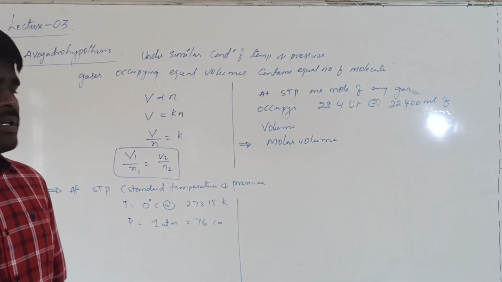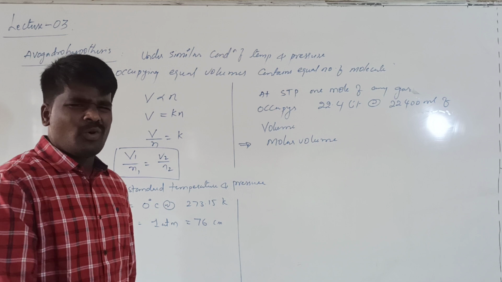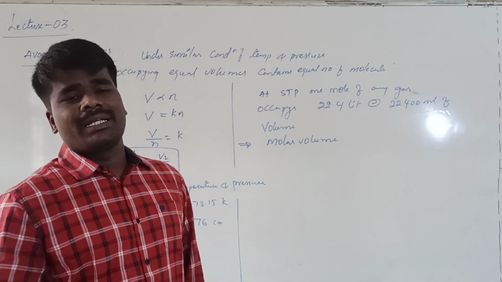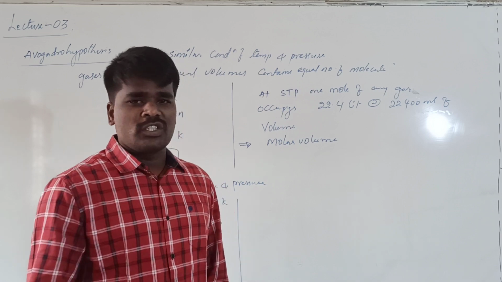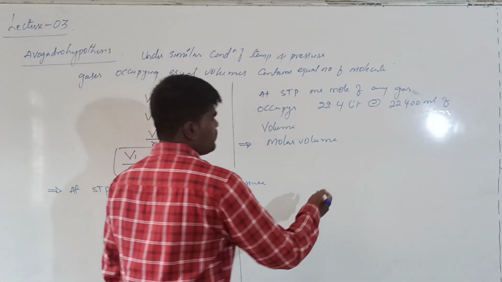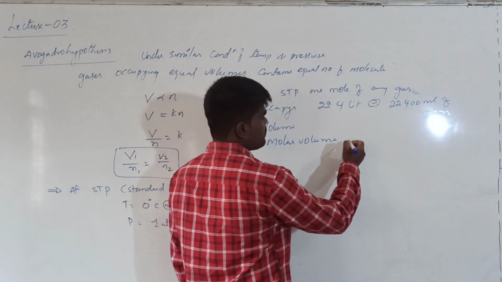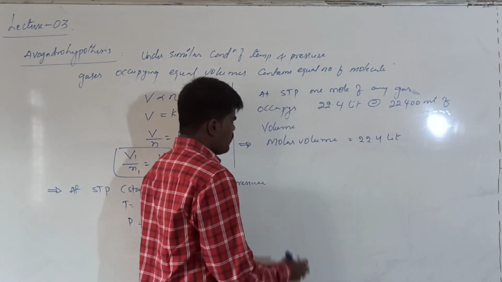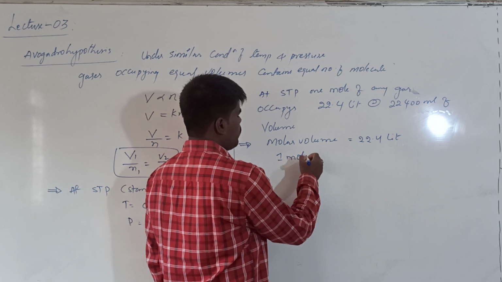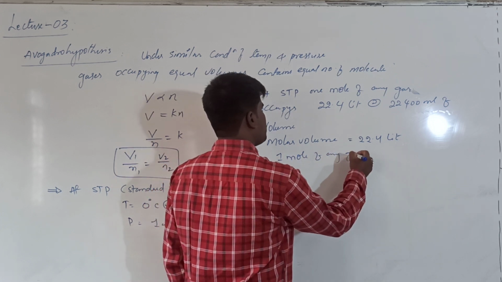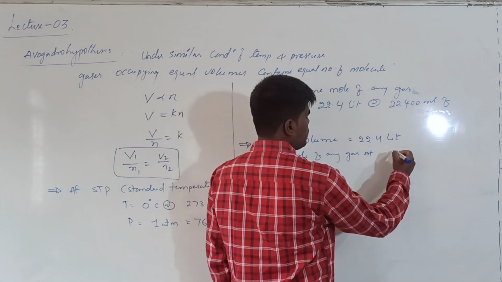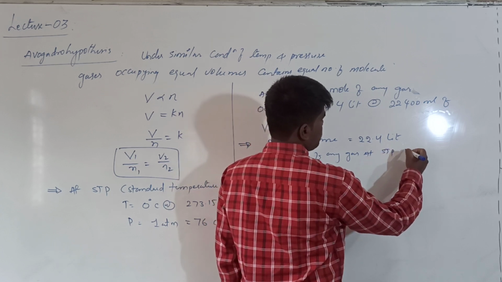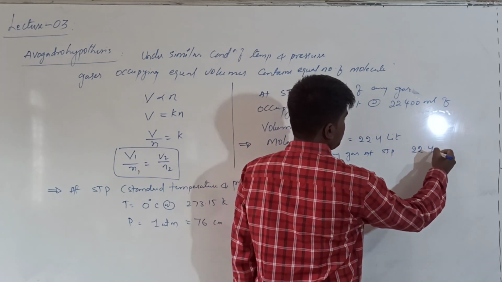We'll discuss what is meant by mole later. As you already studied mole, you already know about mole. Okay? The number of particles equal to Avogadro number is generally called a mole. Right? Molar volume at STP is equal to how much? 22.4 liters. That means 1 mole of any gas at STP occupies 22.4 liters.